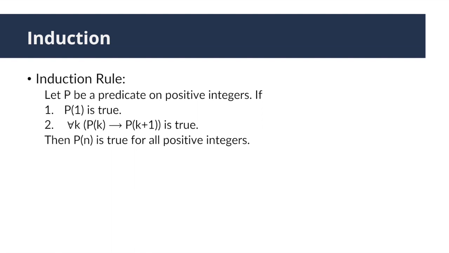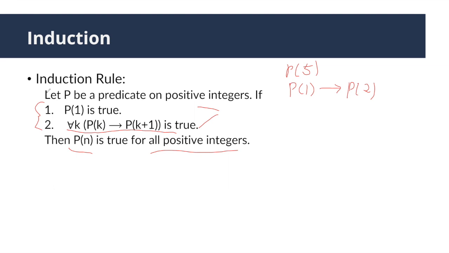Many of you may ask why induction works, or in other words, why, by knowing only these 2 are true, we can prove Pn is true for all positive integers. I'm going to explain by using an example. Let's say you want to prove P5 is true. How do you show P5 is true from these 2 steps? First of all, since this is true, using universal instantiation, we can conclude P1 implies P2 because k can be equal to 1.